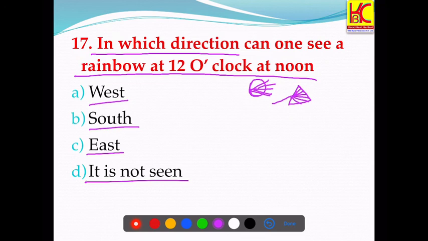So at 12 o'clock, what will happen? The sun is overhead, so it's not possible for the refraction of light to occur via the raindrops. Hence, a rainbow won't be seen at this time. The right answer would be D. It is not seen.